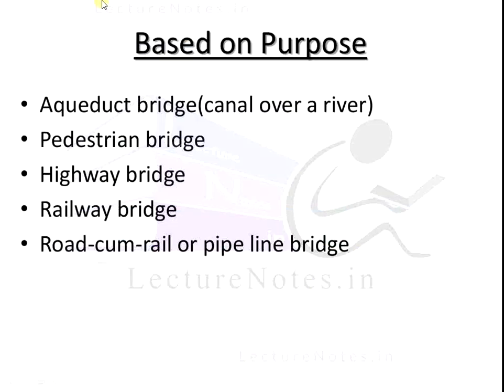Next classification is based on purpose. First, aqueduct bridge, that is a canal over a river. Next, pedestrian bridge, highway bridge, railway bridge, road cum rail or pipeline bridge. For various purposes we have to construct or design the bridge. The first is the aqueduct bridge for a canal over a river. Next, pedestrian bridge, then highway bridge, railway bridge, and road cum rail or pipeline bridge. These are all the classifications based on purpose.